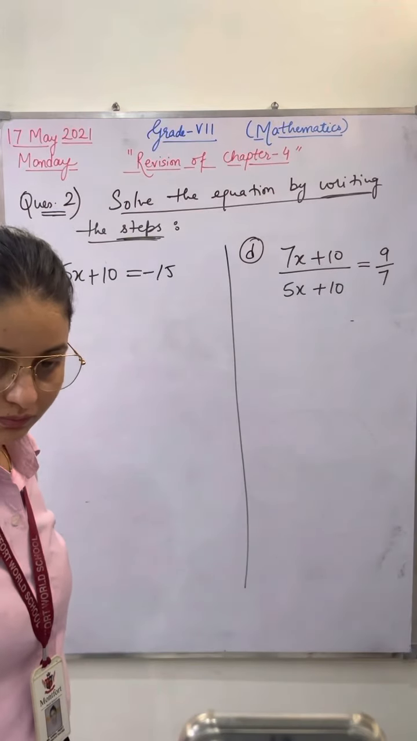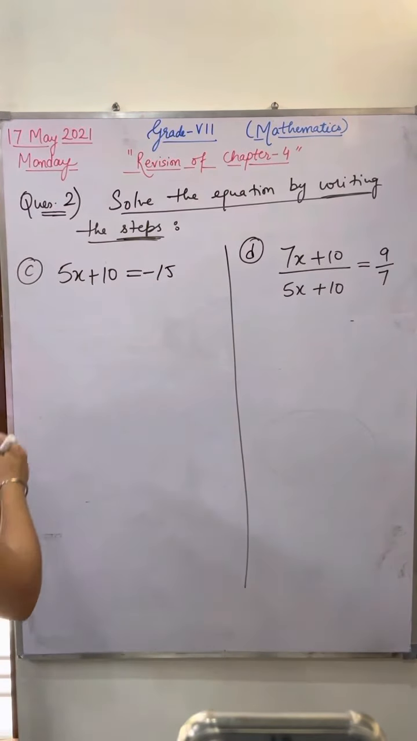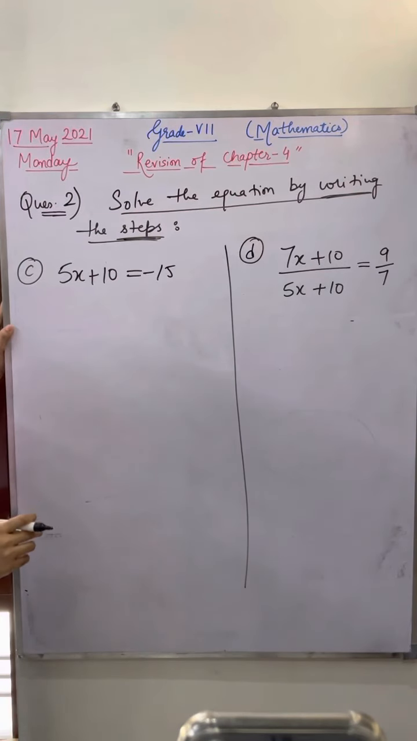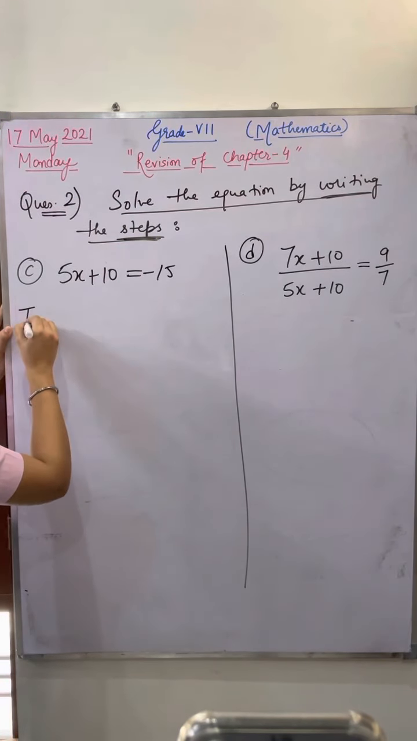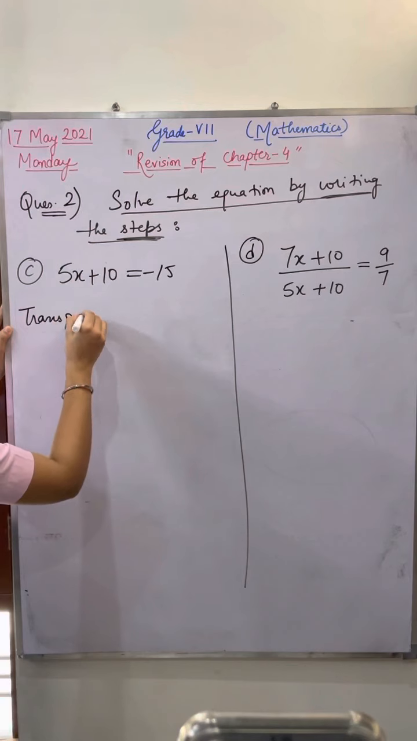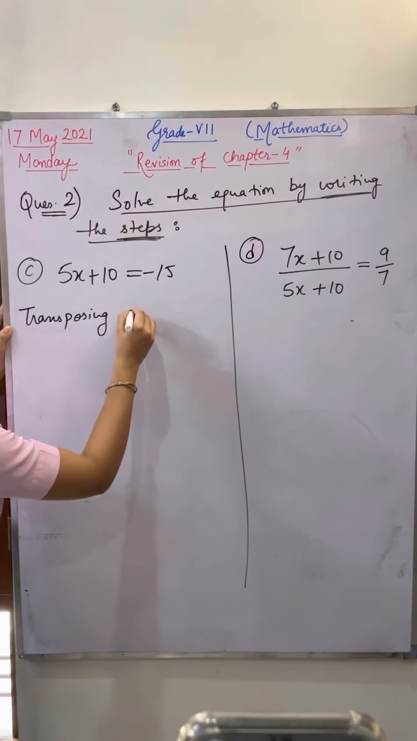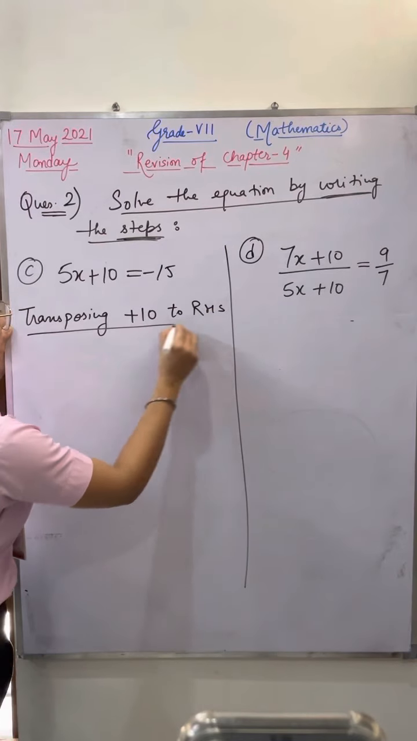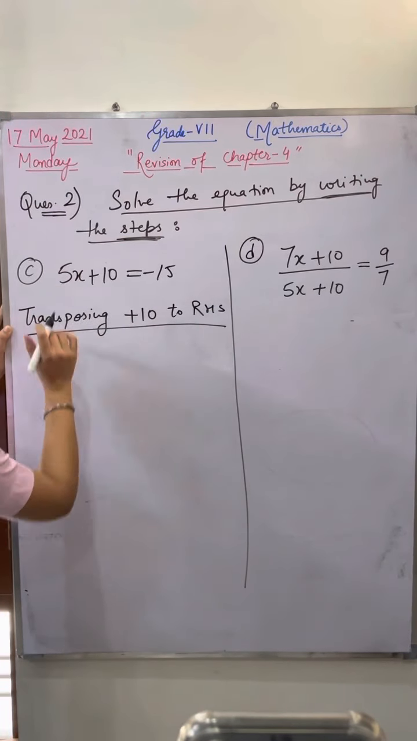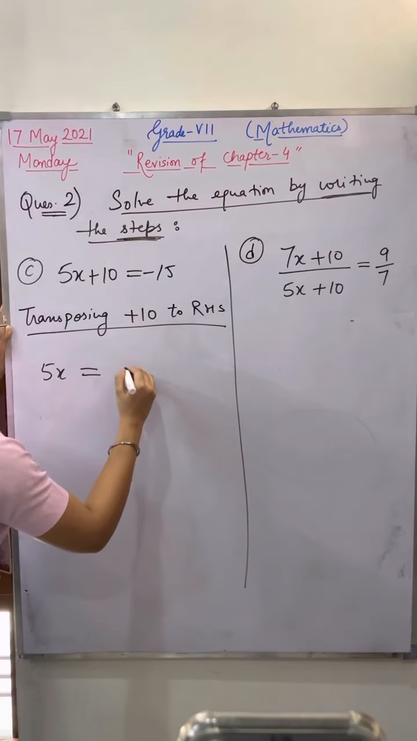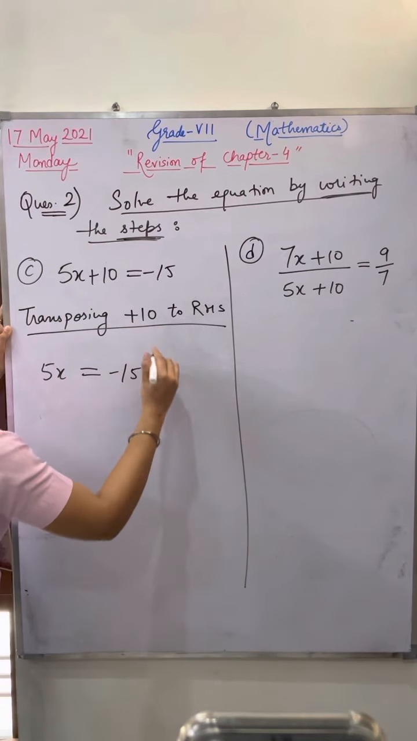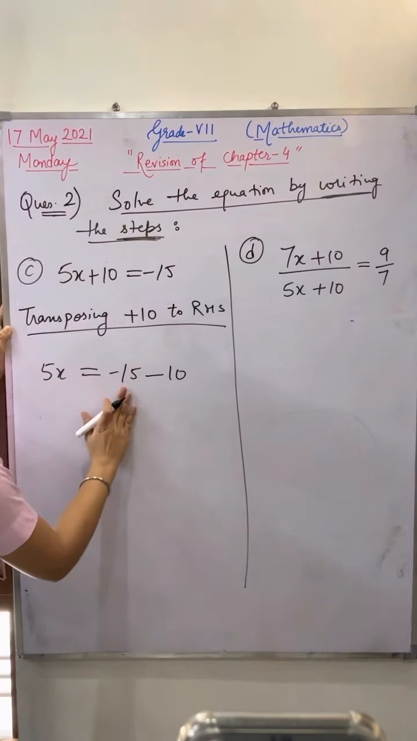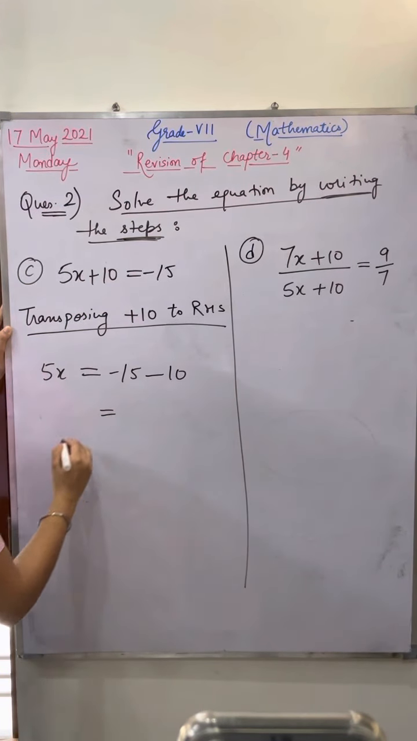Tanisha. Good morning, ma'am. Good morning. Tanisha, please tell me which step I can apply in this question. Ma'am, transposing plus 10 to the right hand side. Very good. When I write this step, 5x will be here. I have to shift this. It is minus 15 here and this plus 10 will go, that's why it becomes minus 10. Minus 15 minus 10 is equal to how much?